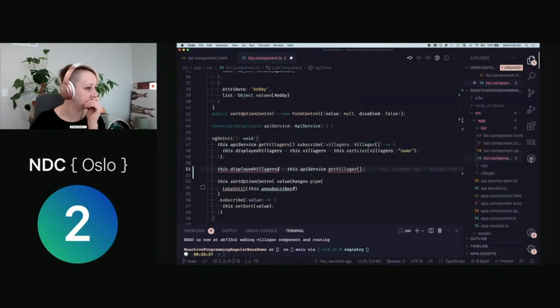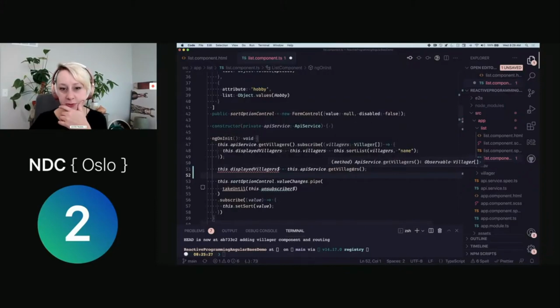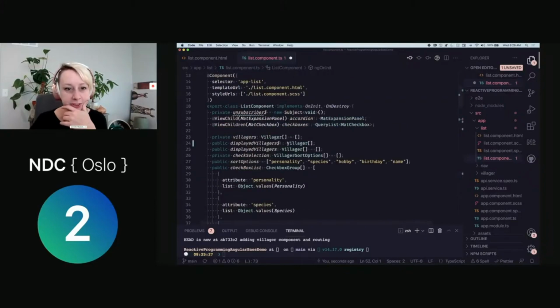Let me make sure my types are correct, because it's been a while since I've looked at this typing. Oh, that's why. All right, sorry. Get villagers is going to return an observable of villagers. It would help if I typed this correctly. Apologies, this is what happens when I try and write code before I've consumed my first cup of coffee.